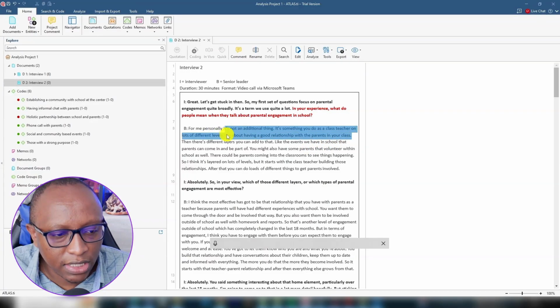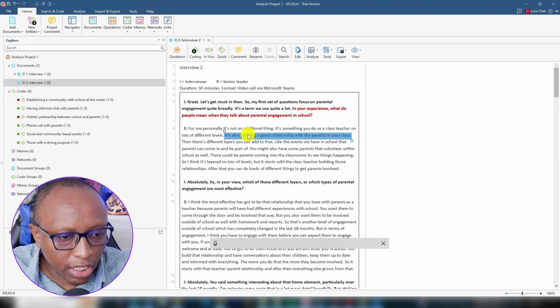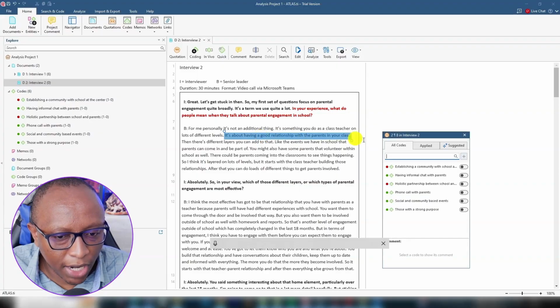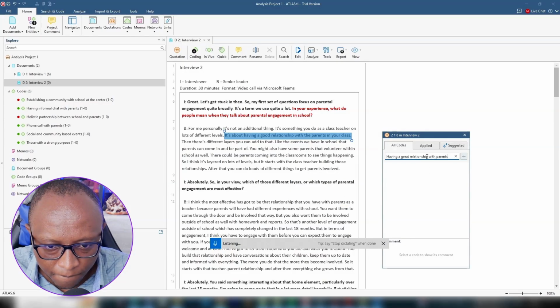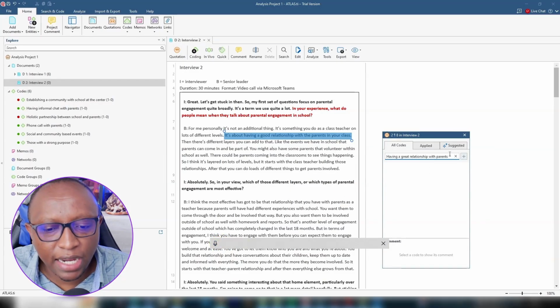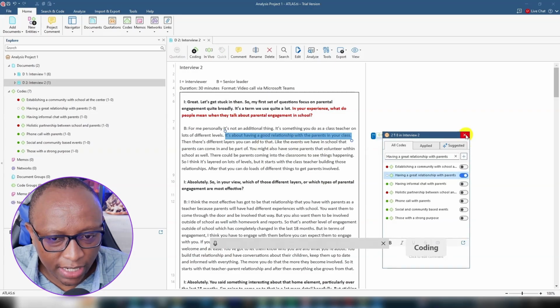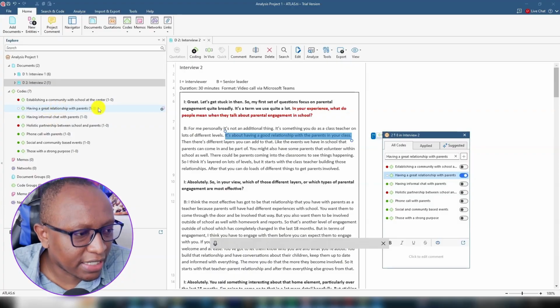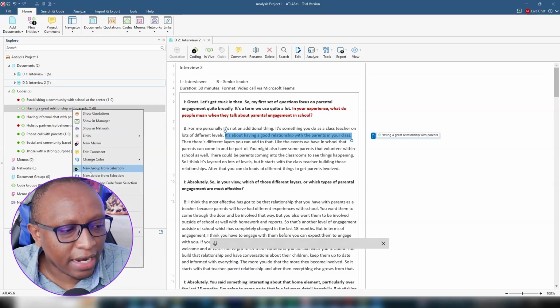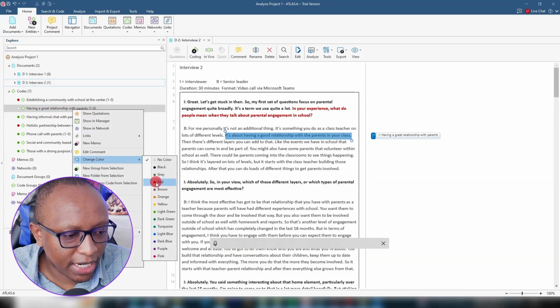I want to code this. To this teacher, parental engagement means having great relationships with parents. I right click, I go to apply codes, then I voice type, having great relationships with parents. I add that code, click the plus sign to add it. If you remember, the first question was marked as red, so I right click and go to change color to mark it as red.